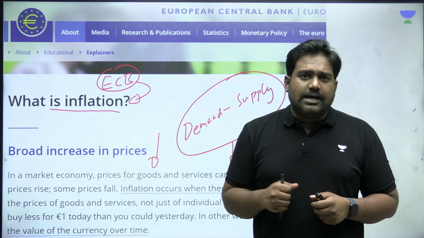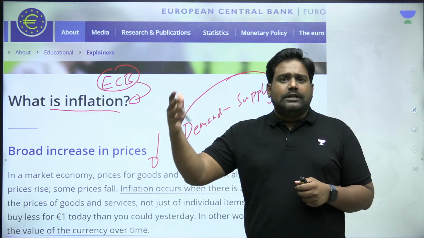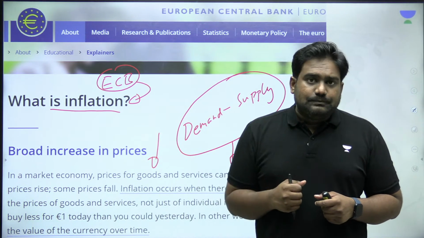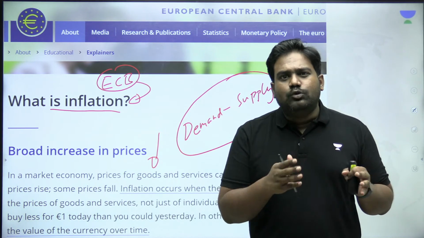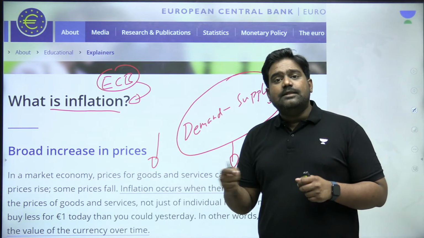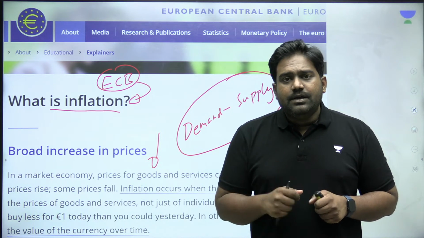Like for example, Pakistan, Zimbabwe at one point, where inflation touches 30, 40, 60, 70%, right? So that is called runaway inflation. But moderate levels of inflation, usually in the range of 2 to 4%, is very ideal for a growing economy because this helps in sustaining the demand and in promoting growth in the economy.